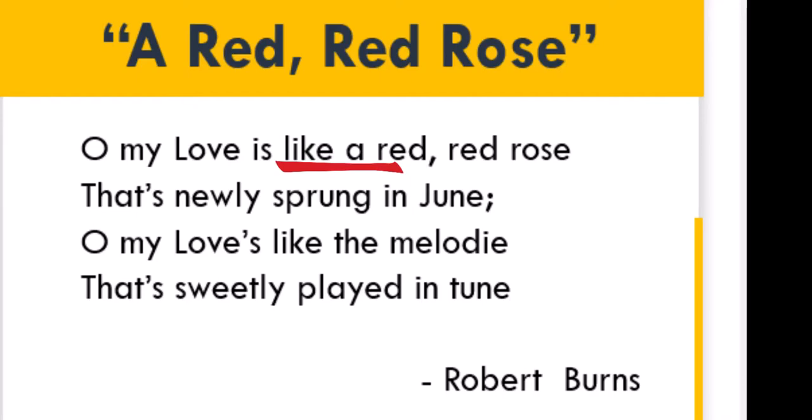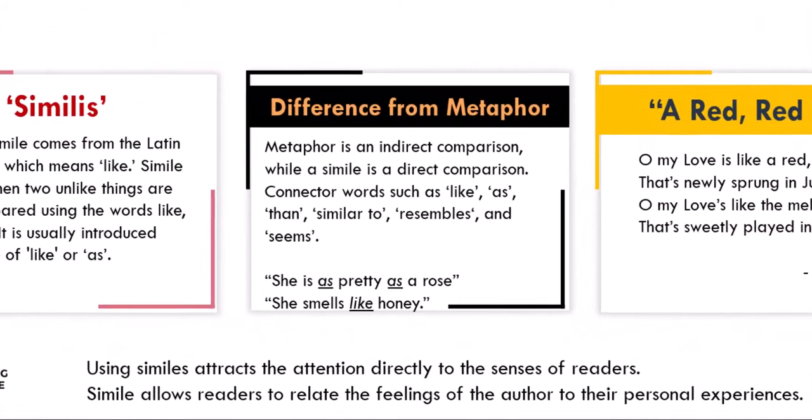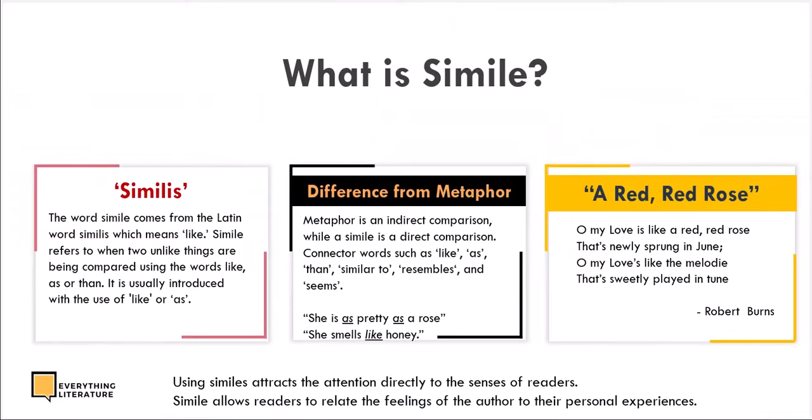And in the third line, we have the love being compared to a melody again. By using simile, the writer attracts the attention of the audience. And simile allows readers to relate the feelings of the author to their personal experiences as well. We'll take a look at the poem again. The speaker says that his love is like a fresh red rose that blossoms in spring. Also, his love is similar to a pleasant and sweet melody that is well played to be enjoyed.